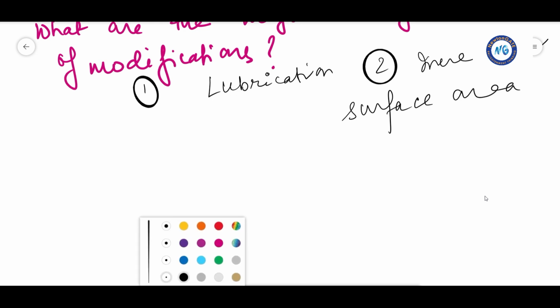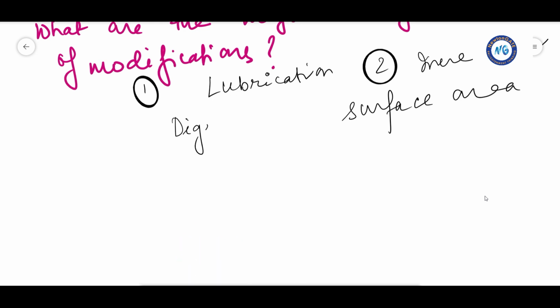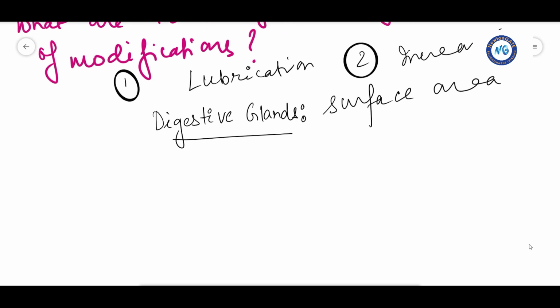These are very interesting, that is digestive glands. Now this digestive glands, there are 3 digestive glands.